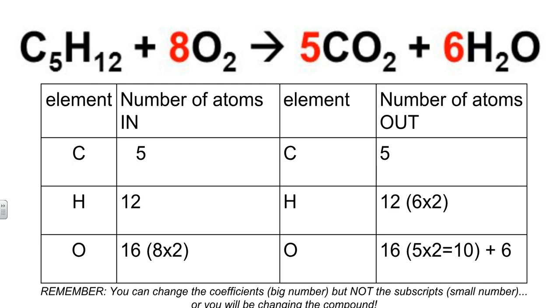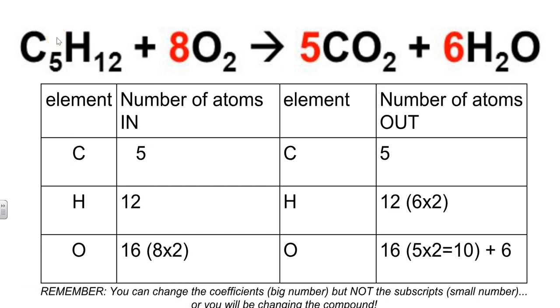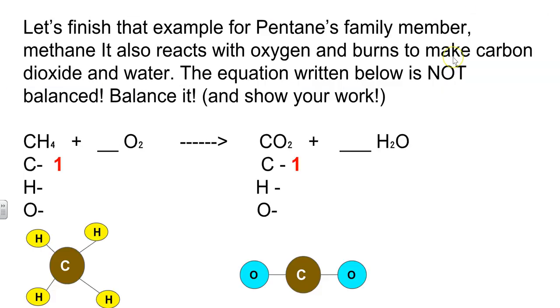You still have 5 atoms of carbon on one side as you do on the other. C5 in pentane, then they're chemically rearranged to make 5 molecules of carbon dioxide. Both sides still have 5 carbon atoms. As mentioned before, each side still has 12 hydrogen atoms. 12 over here, 6 times 2 makes 12 over here. And even oxygen, 8 times 2 is 16. On the other side, 5 times 2 is 10, plus 6 more makes 16.